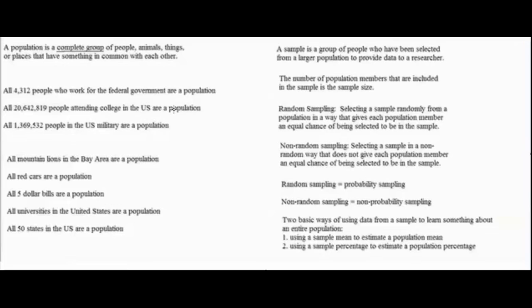I also wouldn't want a sample that's made up of mostly seniors and not very many other grade levels, because then the mean age of my sample would overestimate the mean age of the entire US college student population. What I would want is a balanced mixture of all four grade levels in my sample, so that the mean of my sample would come out fairly close to the mean of the entire population.